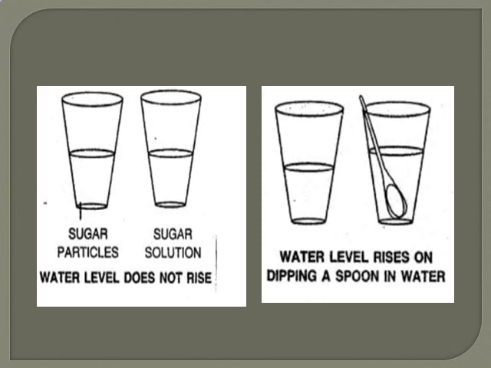With the help of a diagram, I have tried to explain that answer, children. See, in the first figure I have drawn 2 glasses. In the first glass, you can see where I have written sugar particles. Second is sugar solution. There is no rising level of water. That's why I have written at the bottom that water level does not rise. And in the second figure, when we kept a spoon inside it, you can see the water level rises on dipping a spoon in water.